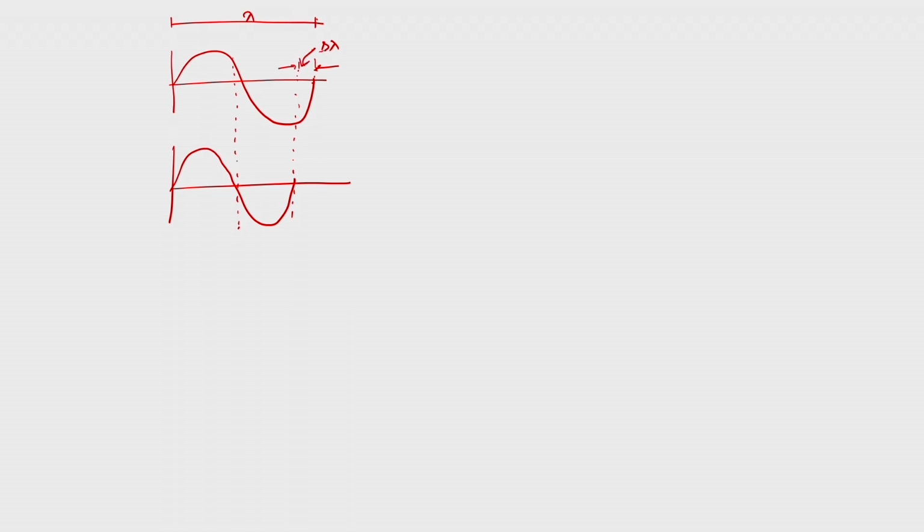You can see that as the two waves propagate, at every cycle they will accumulate a difference of delta lambda. So after n cycles they will accumulate some phase difference, and let us say the phase difference after n cycles becomes lambda by 2.